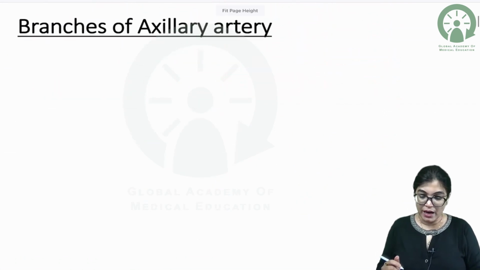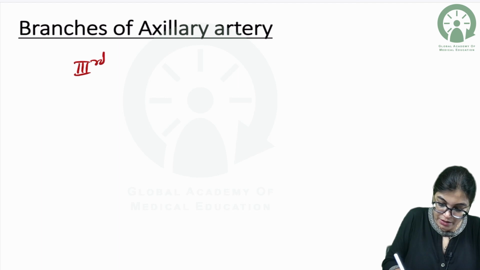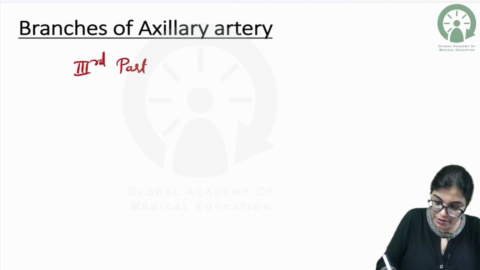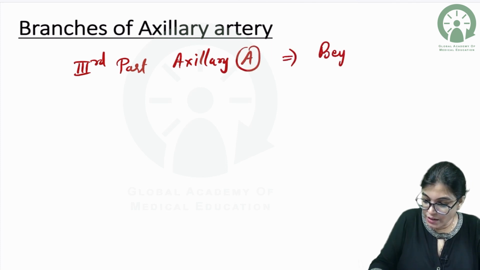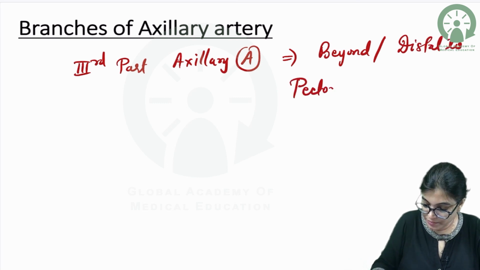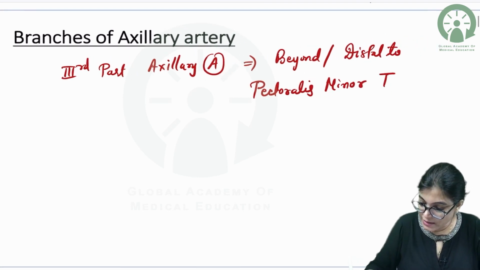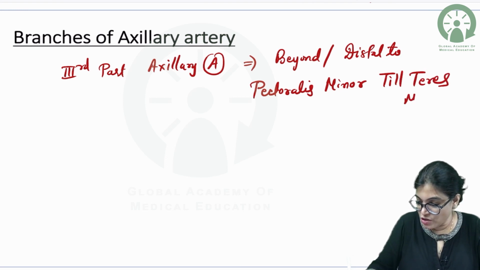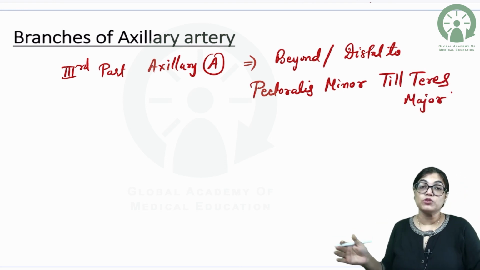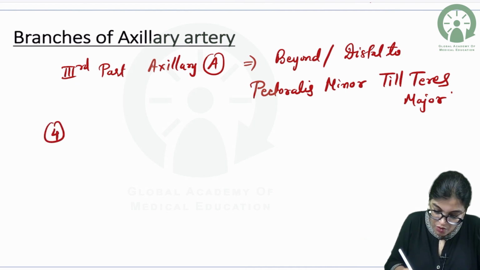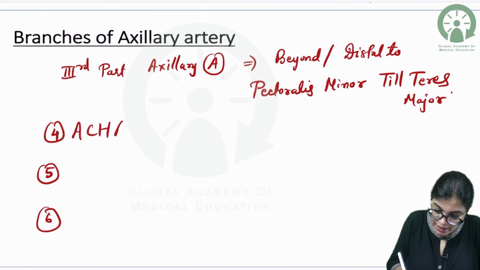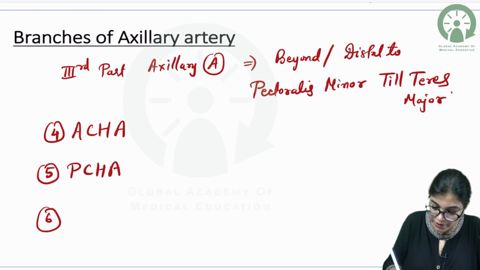Now, coming to the third part of the axillary artery. The third part of axillary artery is beyond, or distal, to the level of pectoralis minor muscle, till the teres major muscle lower border. Thereafter, it changes its name to brachial artery. It gives 3 branches. So, 4, 5 and 6. It gives anterior circumflex humeral artery, posterior circumflex humeral artery.